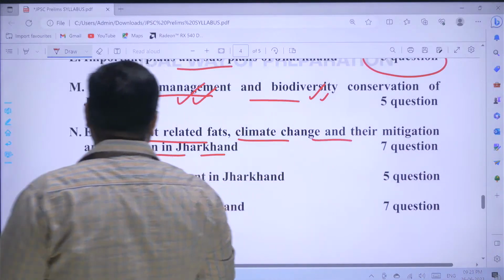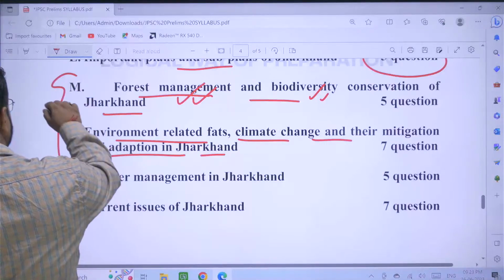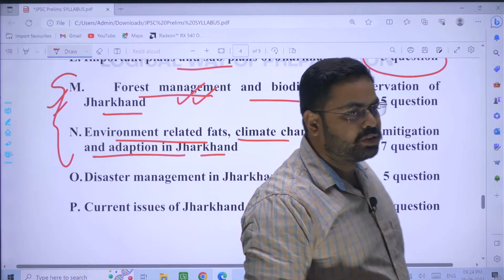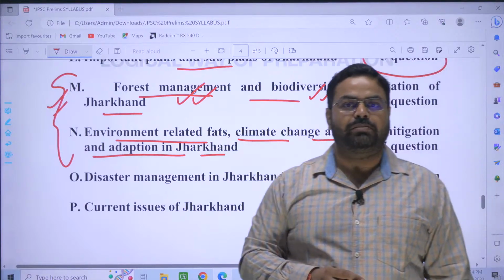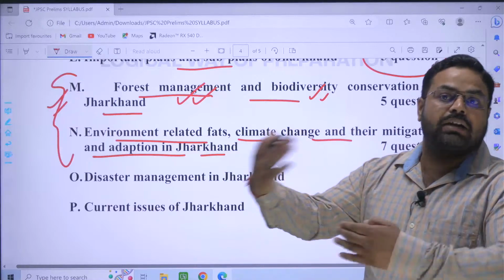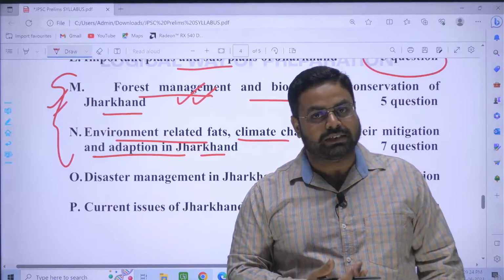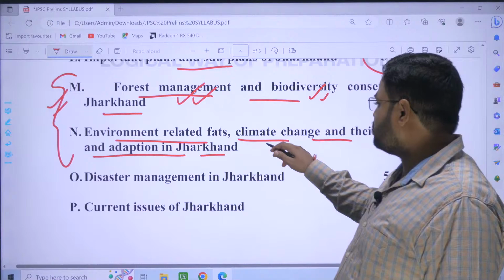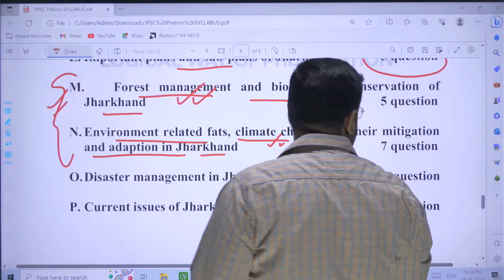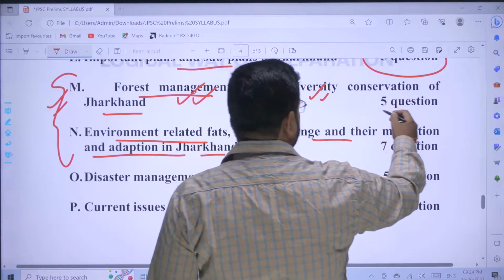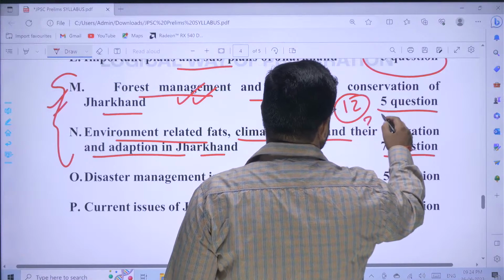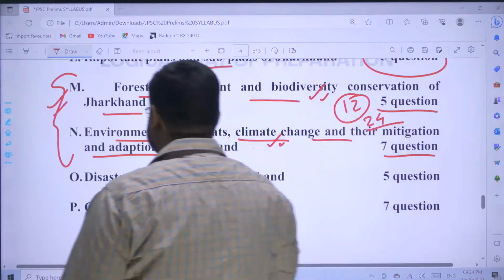But now they came to know that if we don't think about these two things, then this development is not going to last for a long time. Long lasting effect will not be there, but long lasting adverse effects will be there, right? And that is why it has become important to think about these things, and that is why you will find that the weightage is in total 5 questions plus 7 questions, that is 12 questions, 24 marks. So this is the weightage.